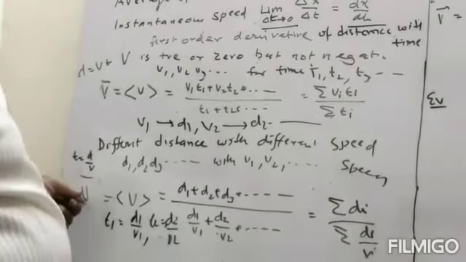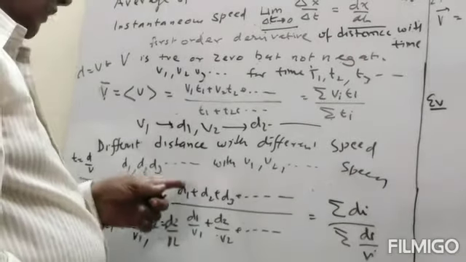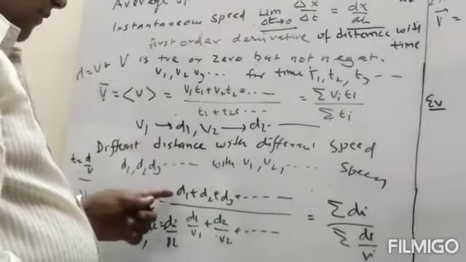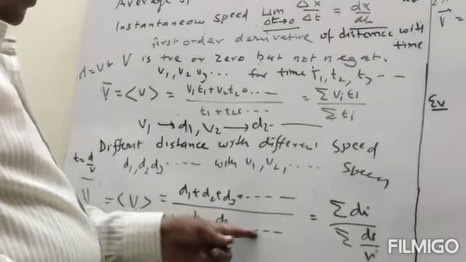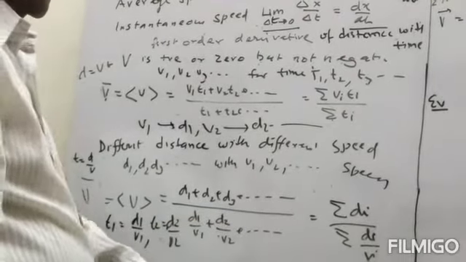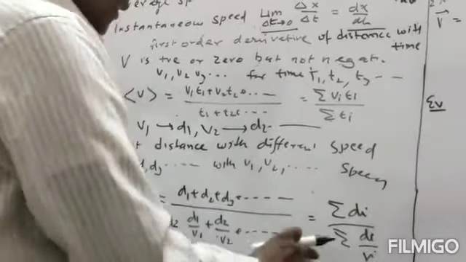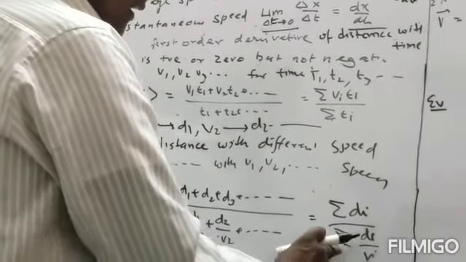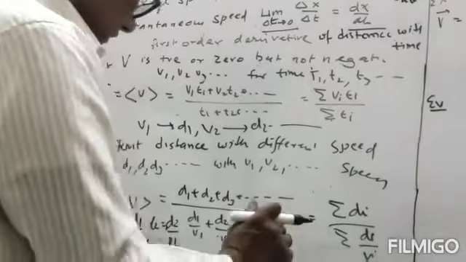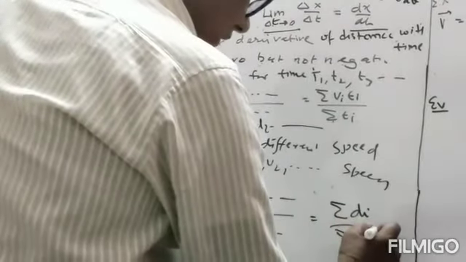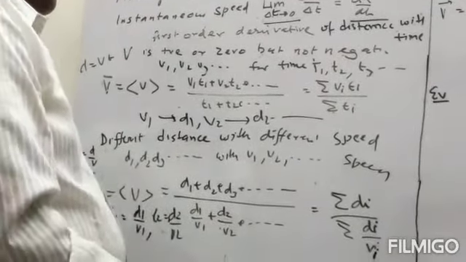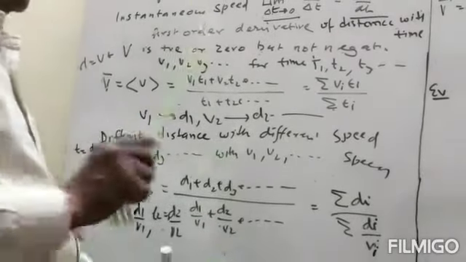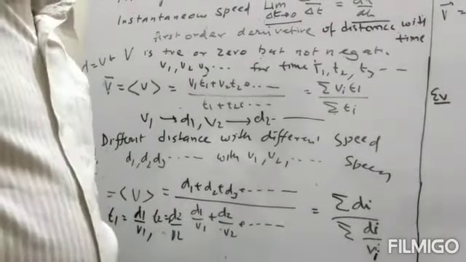So the average velocity, total distance covered will be equal to d1 plus d2 plus d3, and the total time will be t1 plus t2 and so on. So we can write summation of di divided by summation of di divided by vi. So in this way we can find the average speed.